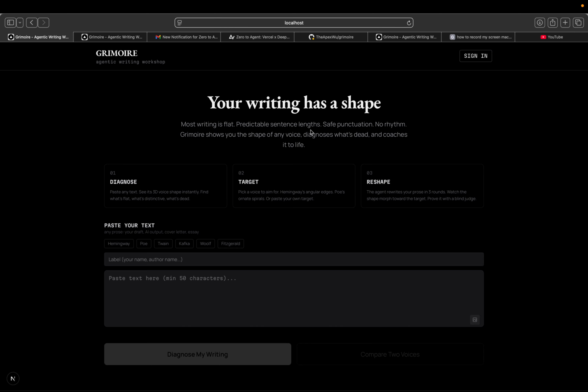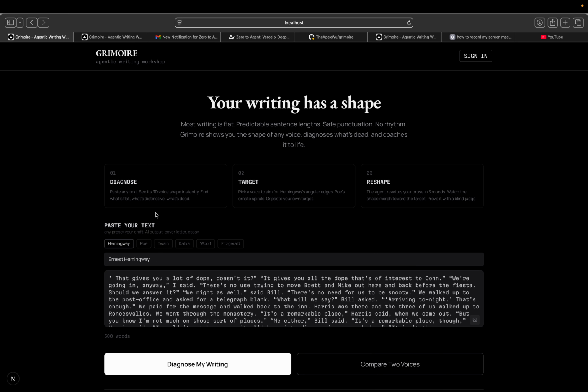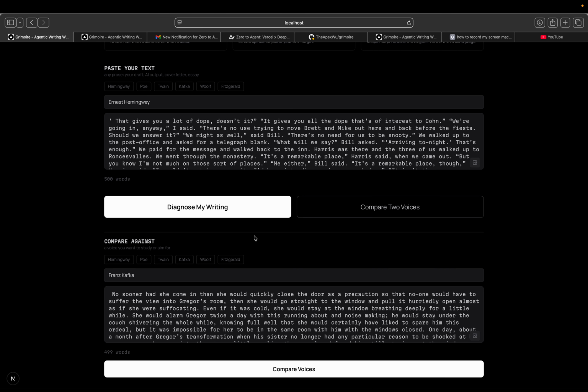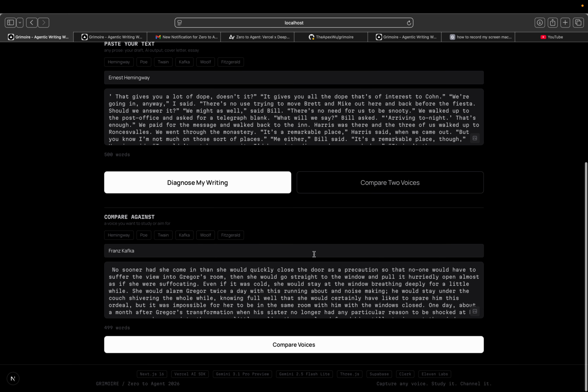Every writer has statistical DNA: sentence length, syllable density, comma cadence, patterns so consistent you can identify an author from a paragraph. Grimoire makes that DNA visible. So this is Hemingway, right over here, and this is going to be Kafka. And what we're going to do is compare the two voices.